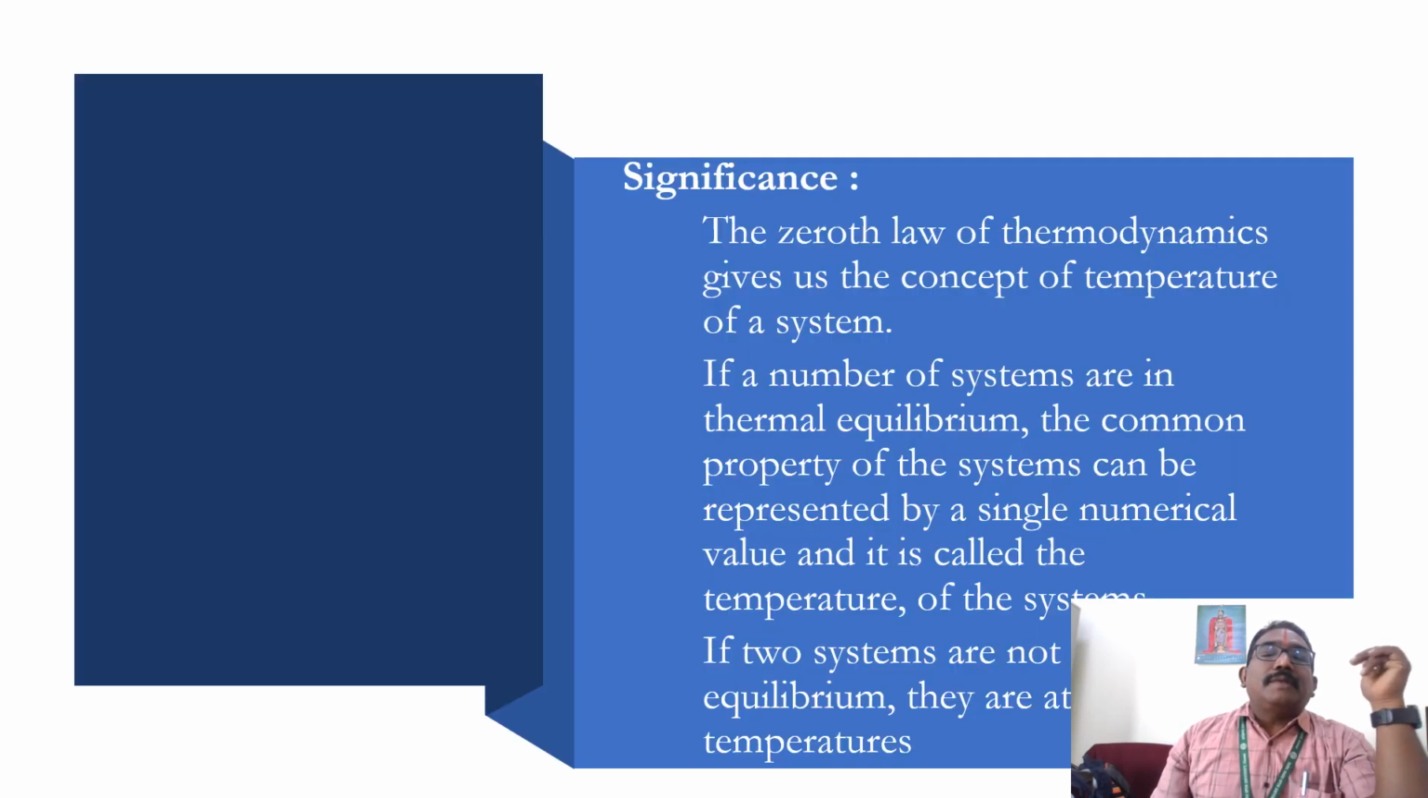So, the significance of the zeroth law of thermodynamics is that if a number of systems are in thermal equilibrium, the common property of the systems can be represented by a single numerical value, and it is called the temperature of the system.